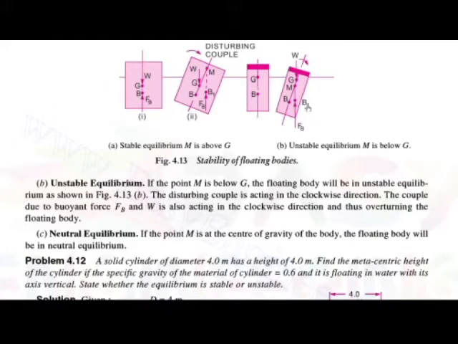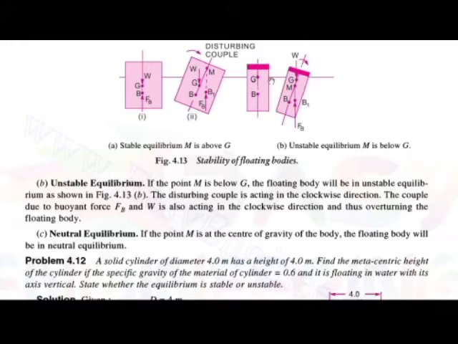In figure B, you can see that the point M is below the center of gravity G, and then the floating body is said to be in unstable equilibrium. The disturbing couple is acting in the clockwise direction, and the couple due to the force Fb and W is also in the clockwise direction, thus overturning the floating body.